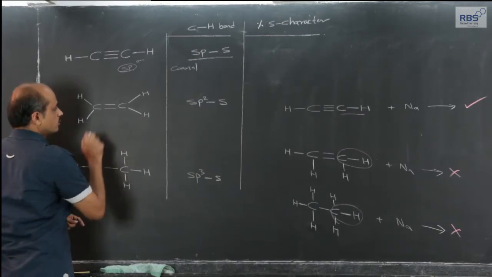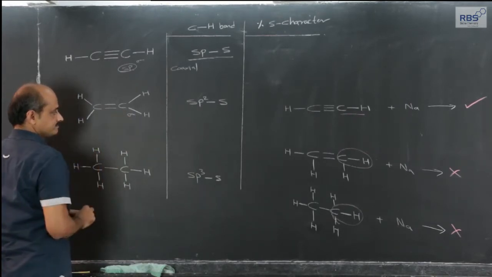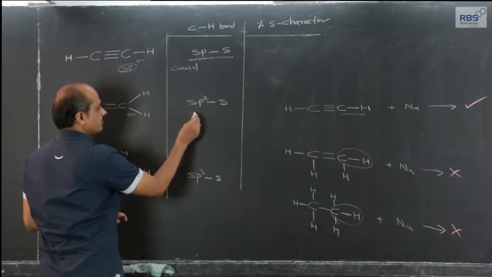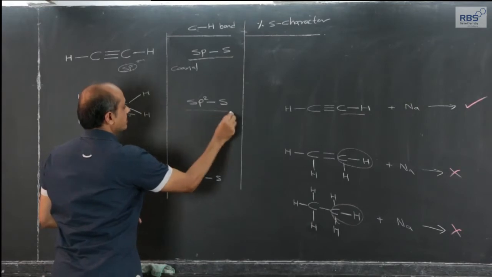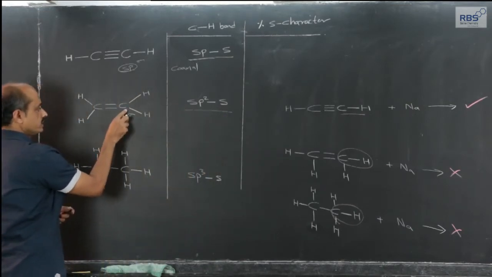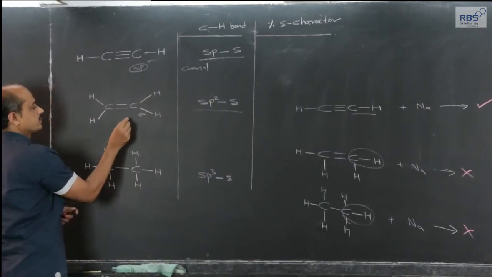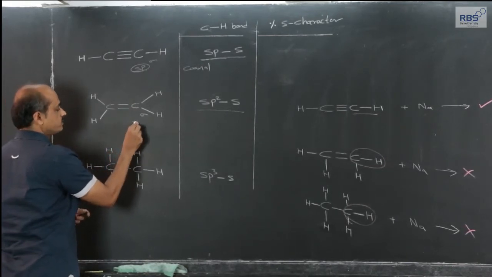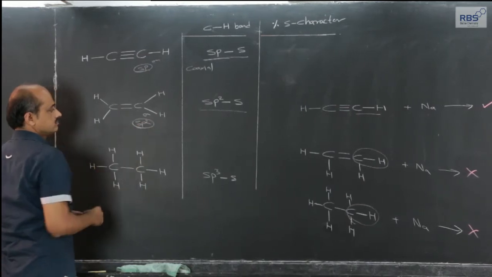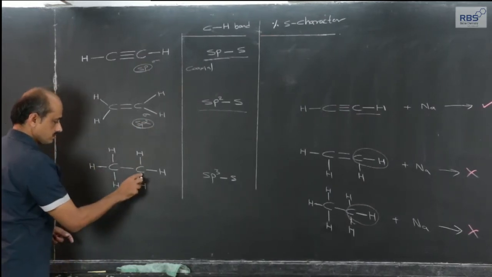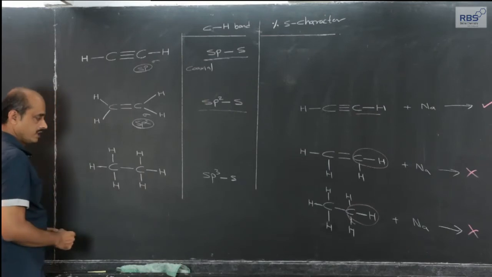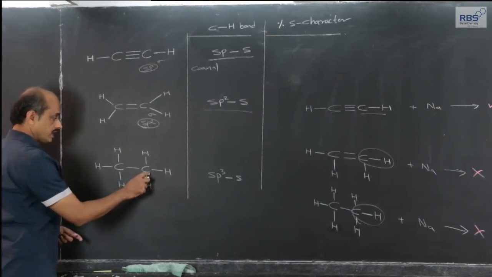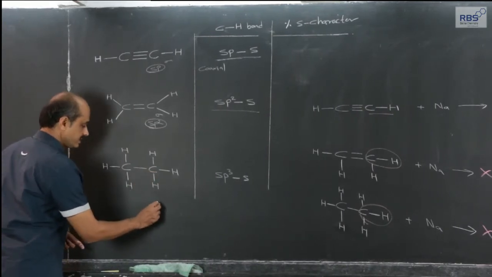This CH single covalent bond, a sigma covalent bond, is formed by coaxial overlapping of sp2-s orbitals. So the hybrid orbital of carbon in ethene is sp2 hybridized, and in the CH bond in ethane, the hybrid orbital of carbon is sp3.